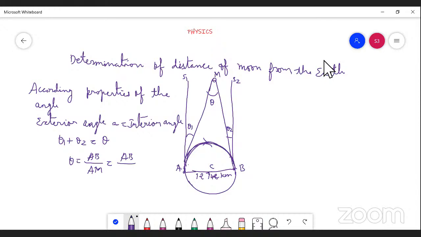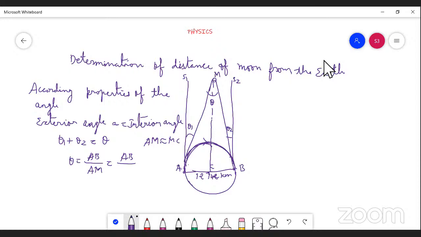One thing we should note down: this distance AM is almost equal to MC.